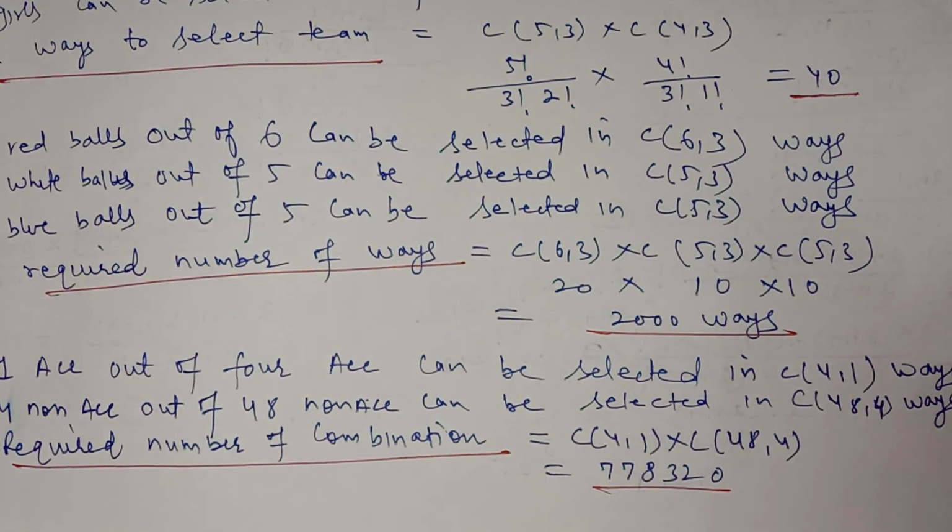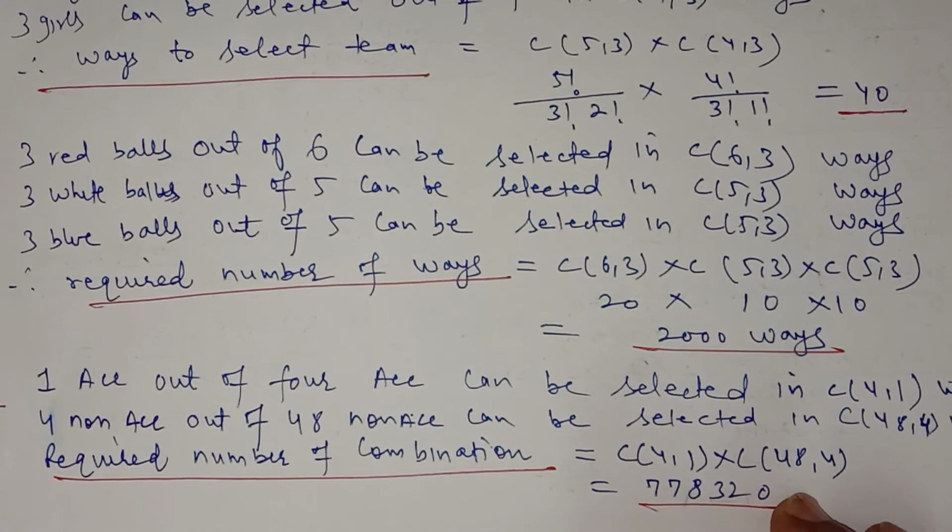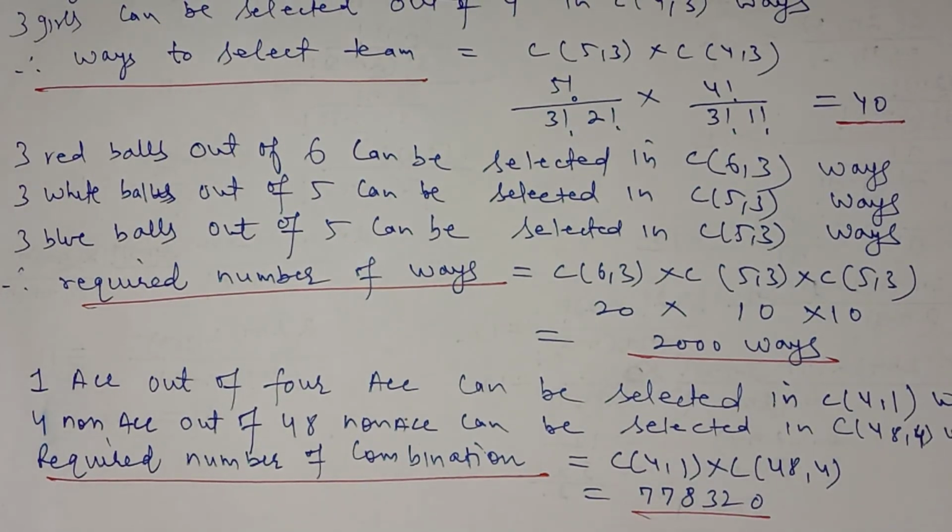Simplify using the combination formula, you will get 778320. This is the total number of ways in which 5 cards are to be selected out of 52, in which 1 should be an ace. It means the other 4 should be non-ace.